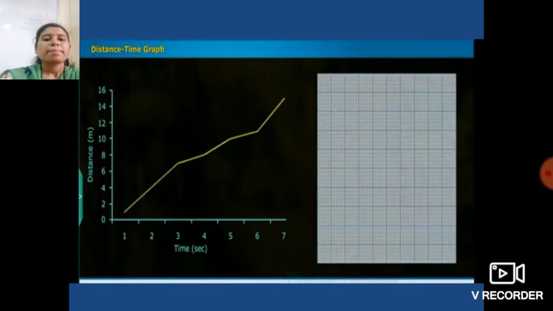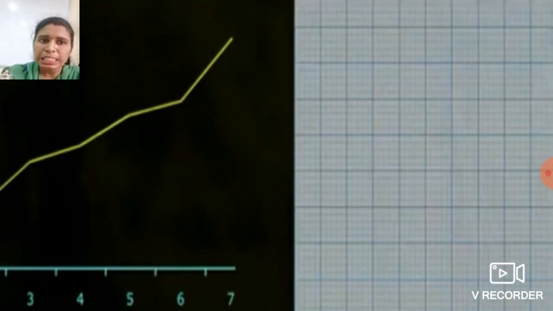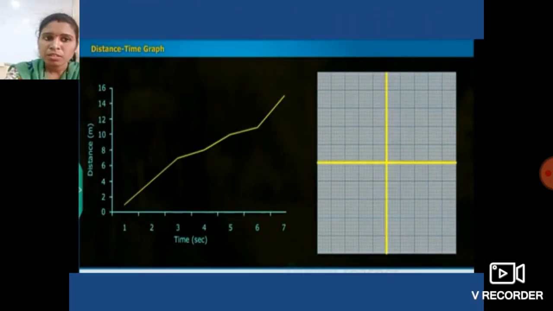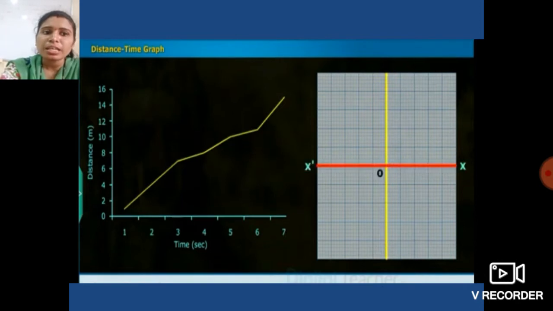See over here. Students, to draw the distance time graph, first take a graph paper, just like this. Then draw two lines perpendicular to each other on it. Now make a horizontal line as XOX'. It is known as the x-axis. See students, this red one is the x-axis.